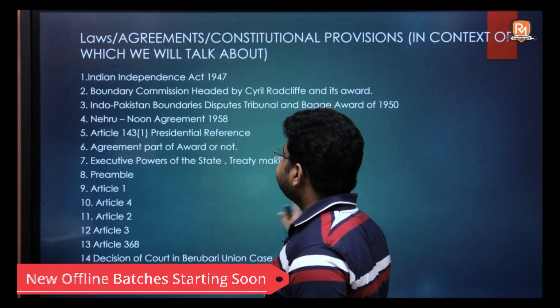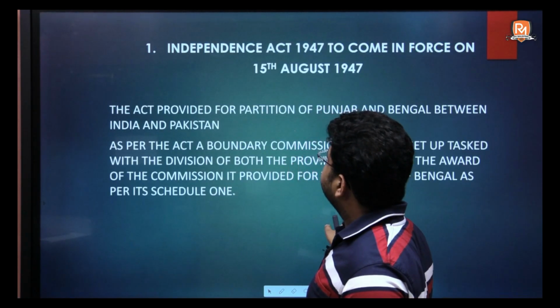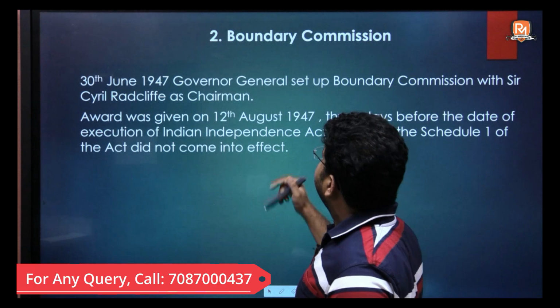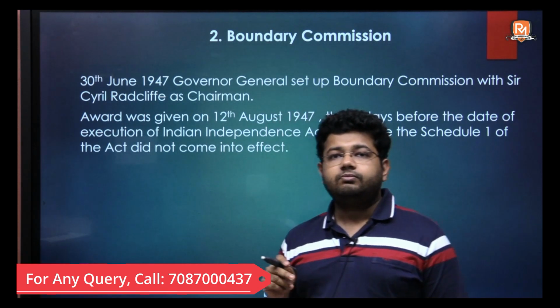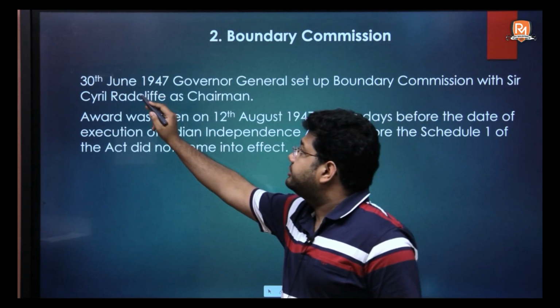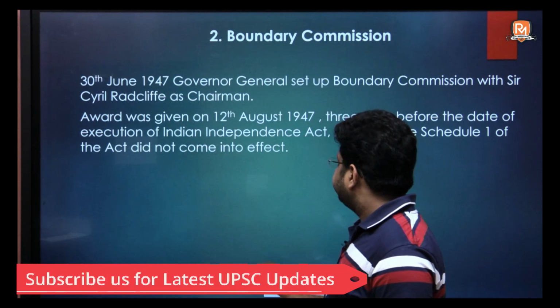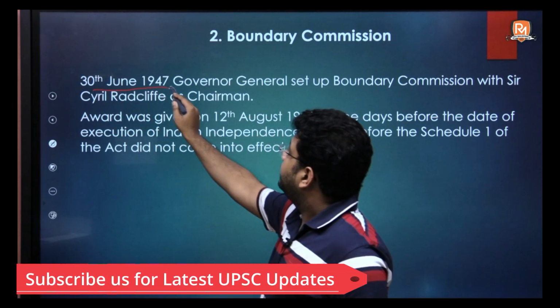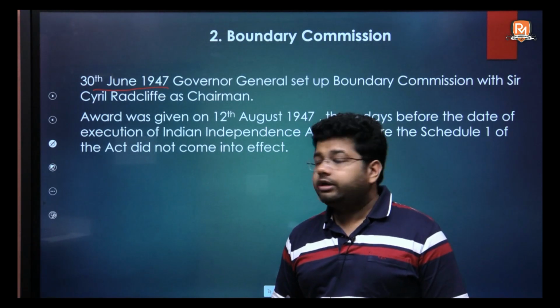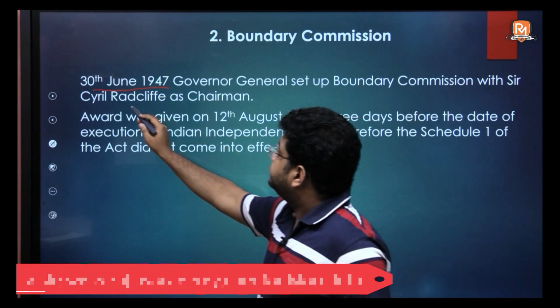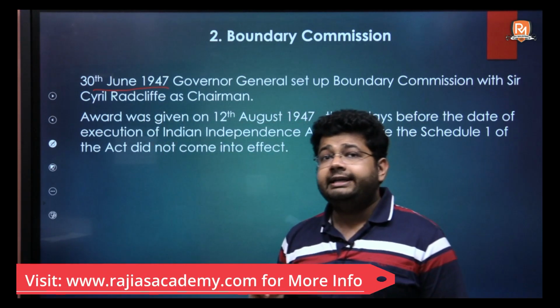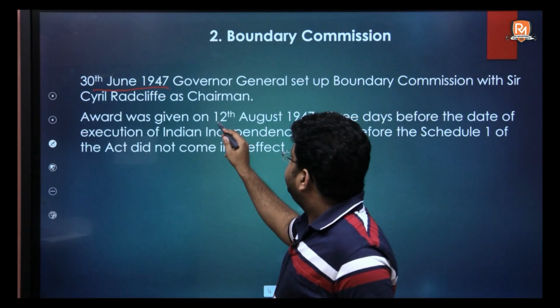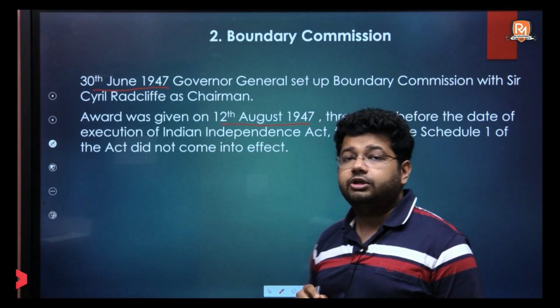However, the Boundary Commission was formed on 30th June 1947 itself. This commission was chaired by Sir Cyril Radcliffe, and it gave its award on 12th August 1947.